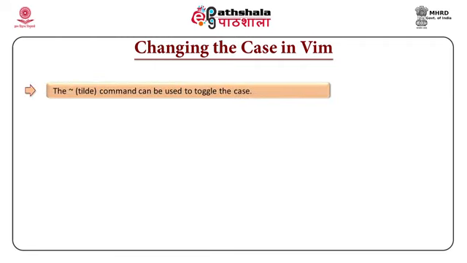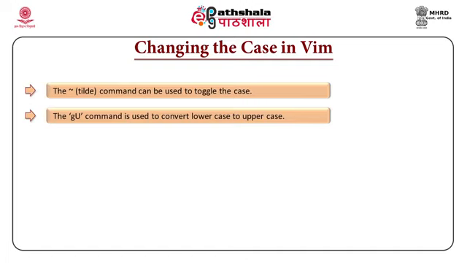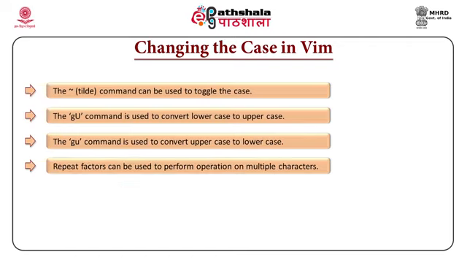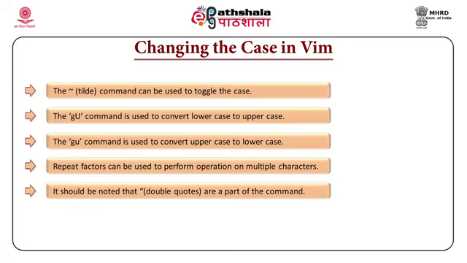Tilde sign is used to change case. It is used to toggle case. So, tilde, if the case is in uppercase, it becomes lower case. If it is in lower, it becomes uppercase, that is toggling of case. GU is used to change case. If the U is in lower case, the case will be lower. If it is GU in uppercase, then the case will be changed to the uppercase. Here U is important. If U is lower, it will be lower. If U is uppercase, the case will be changed to uppercase.